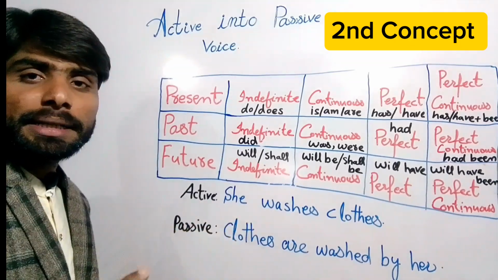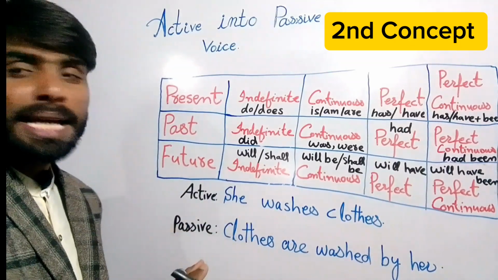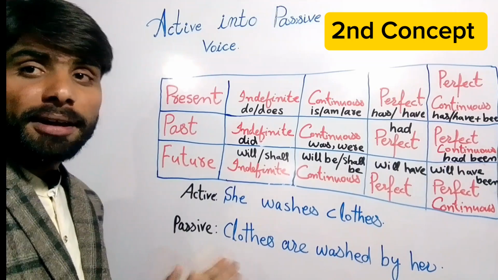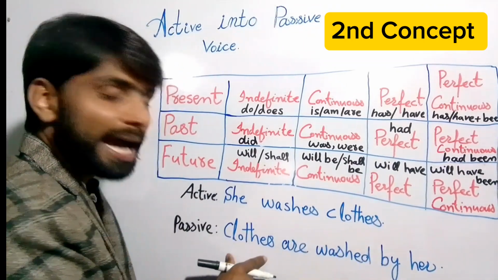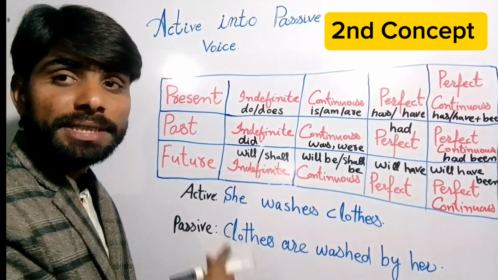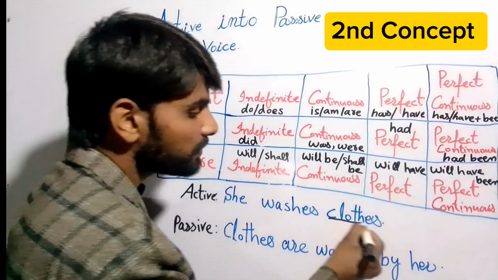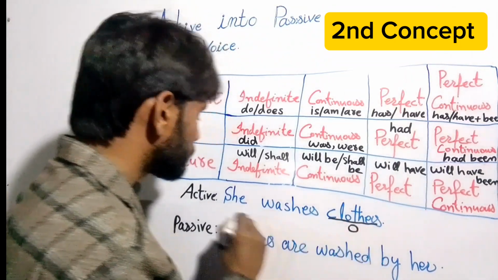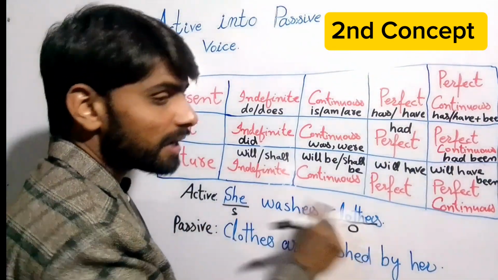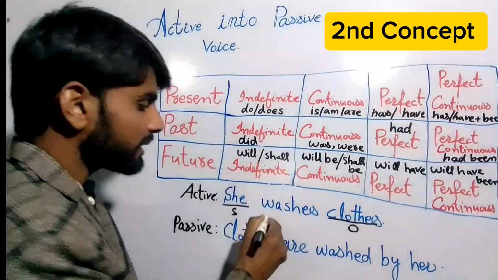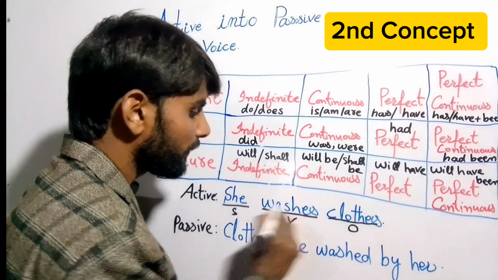First of all, let's understand what changes have come in this sentence and how. First, this object we have written as the subject at the start of the sentence, because this was the object, and this is the subject, and this is the verb.